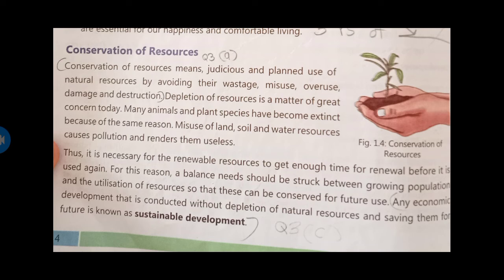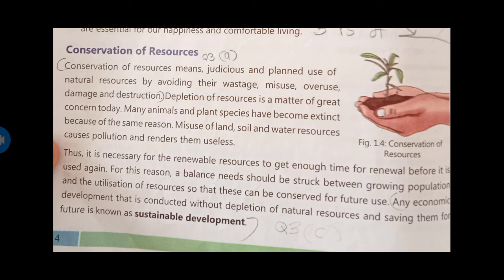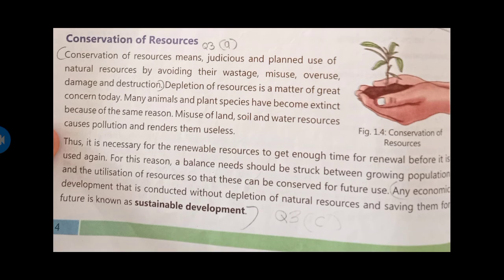Misuse of land: we are not using the land in a proper way. Soil and water resources get polluted and are rendered useless. It's necessary for renewable resources to get enough time for renewal before they are used again. For this reason, balance should be maintained between the growing population and utilization of resources, to conserve them for future use.